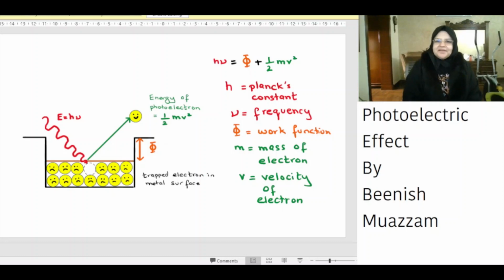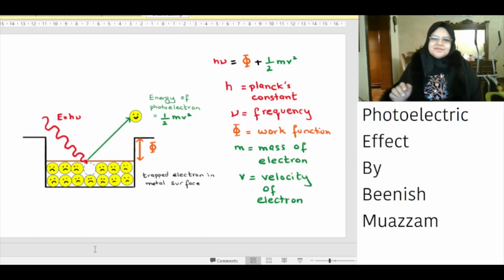Our photoelectric effect equation is h nu is equal to phi plus half m v squared. h is Planck's constant, nu is the frequency, phi is the work function, m is the mass of the electron, and v is the velocity of the electron.